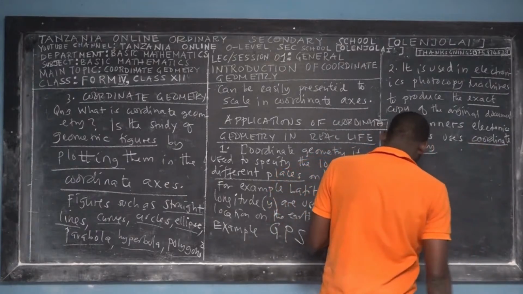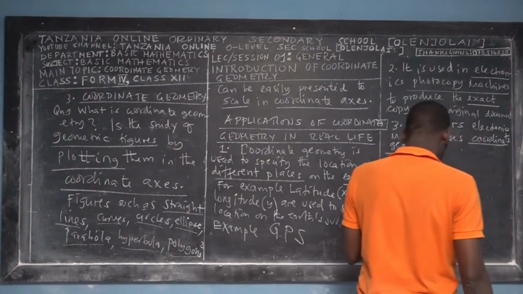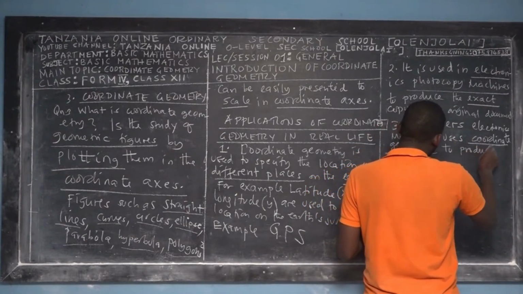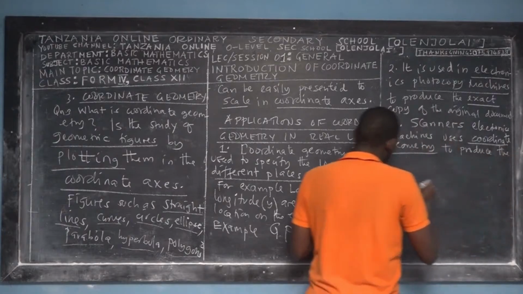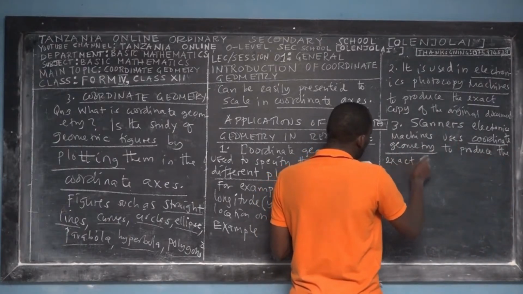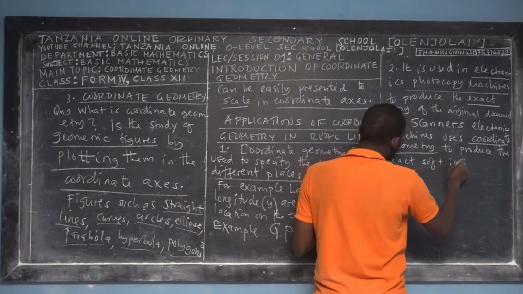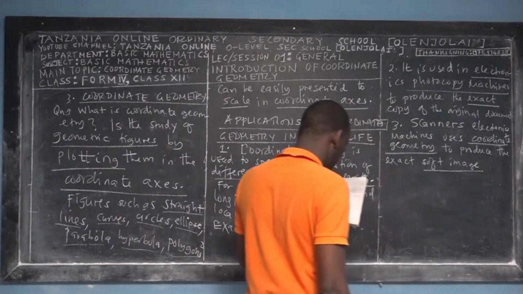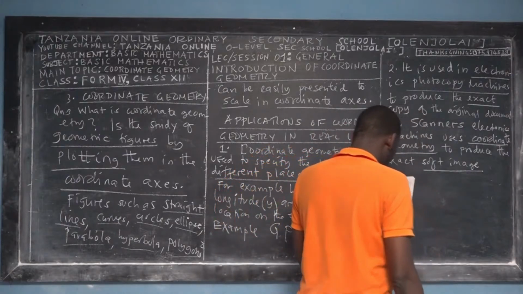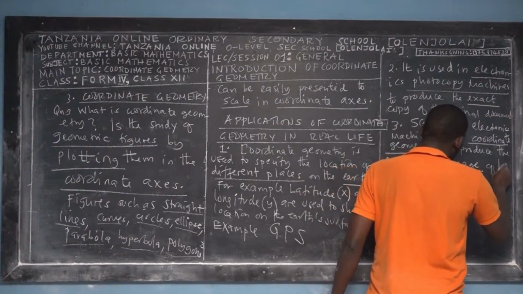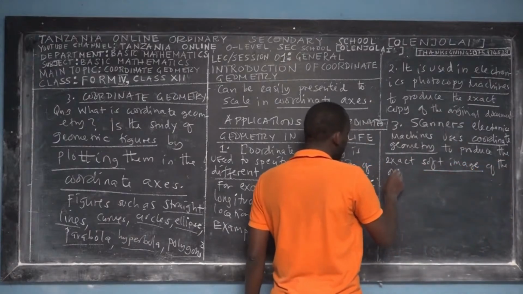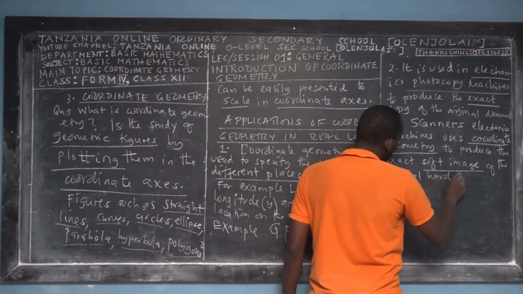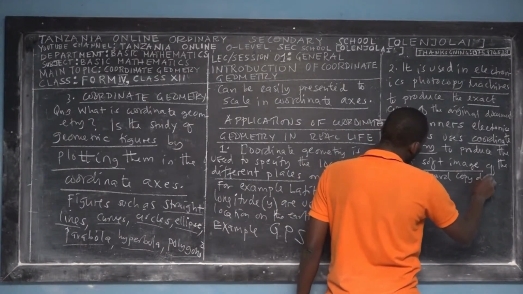Uses coordinate geometry to produce an exactly soft image of the original image provided, of the original hard copy document.